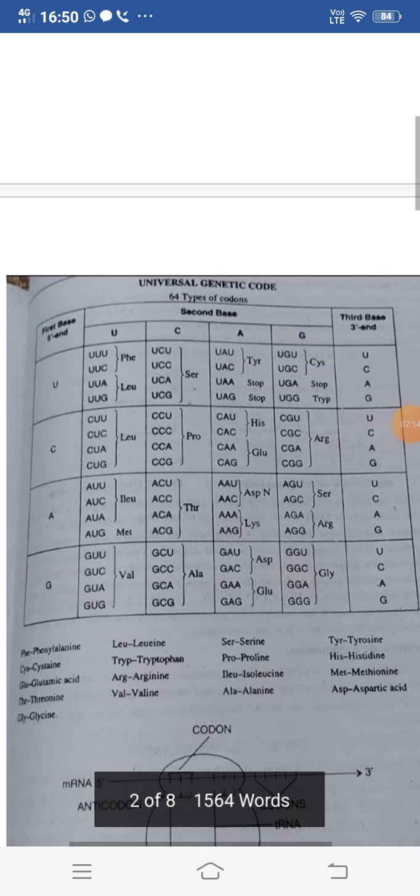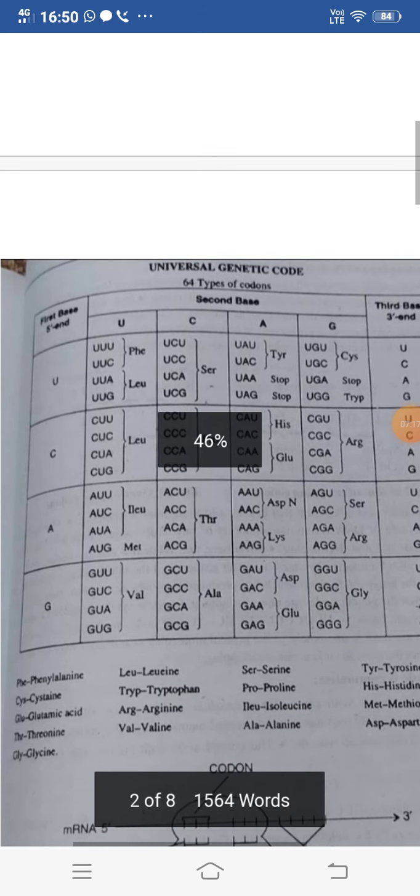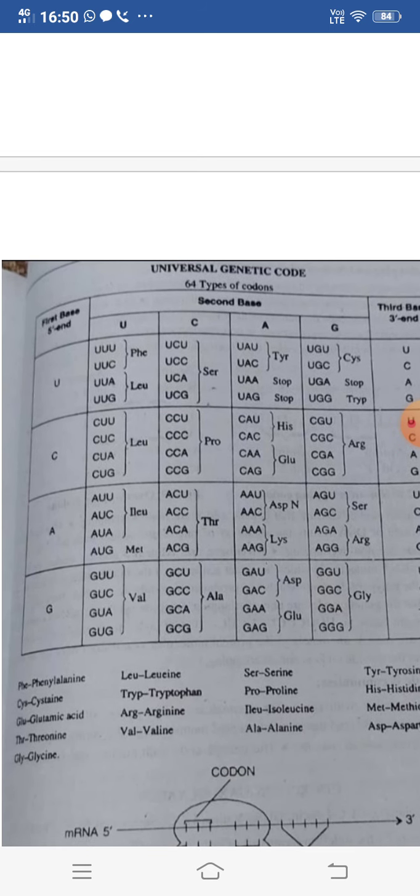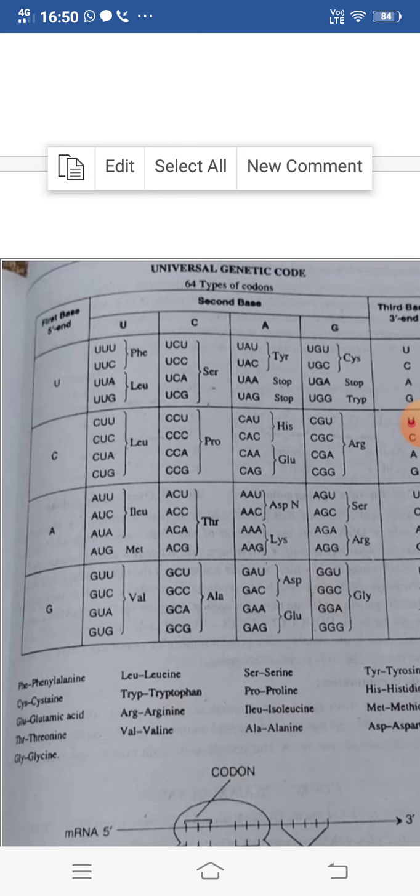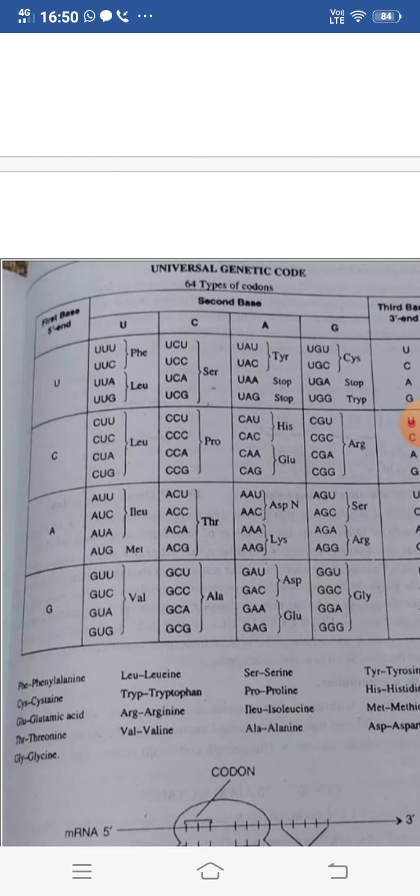Now in this chart you can see the universal genetic code, 64 types of codons, and here you can see the uracil U. Uracil is the nitrogenous base which is present in RNA, whereas in DNA, adenine, thymine, guanine and cytosine are present. These are the 4 nitrogenous bases of DNA, and the 4 nitrogenous bases of RNA are adenine, uracil, guanine and cytosine. Instead of thymine, uracil is present. So if we take the 4 nitrogenous bases and cross multiply them with these 4 nitrogenous bases, then you can see the combinations which are formed.